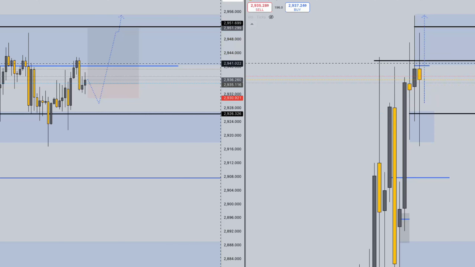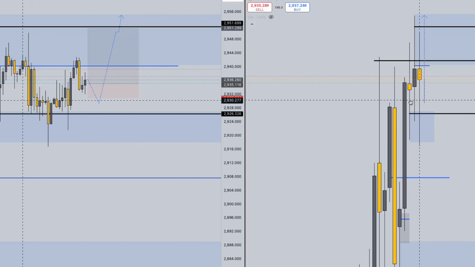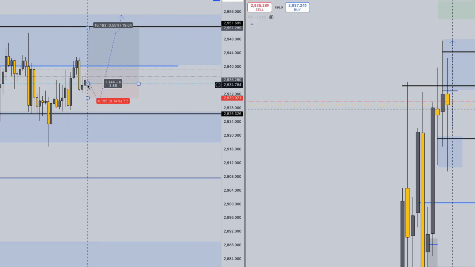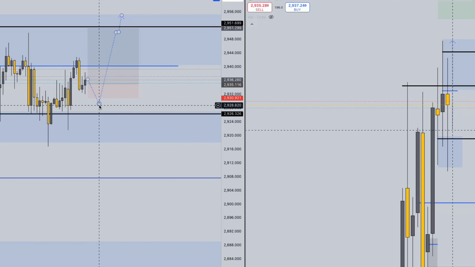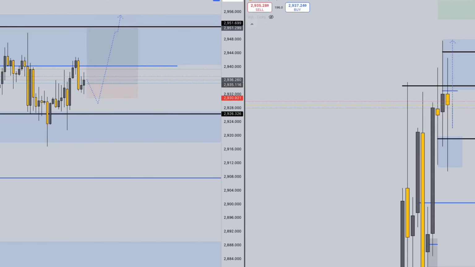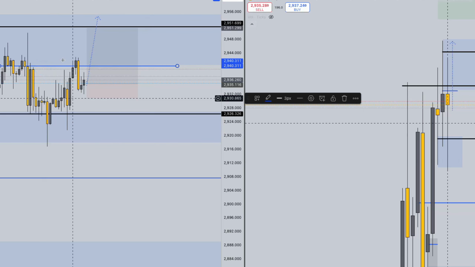On the right hand side, you would see some type of wick rejection here on the daily time frame and then a continuation. If we don't get some type of liquidity sweep or the low isn't broken, then we could just see a bullish move with a slight pullback to start the week. A little pullback and then see a little rejection here and then eventually break above 29 up to 29.50. This one I'm seeing currently.